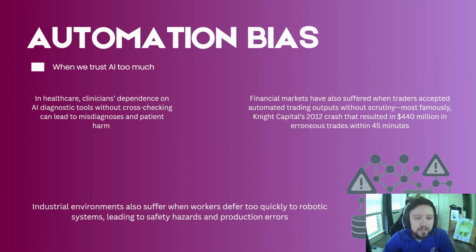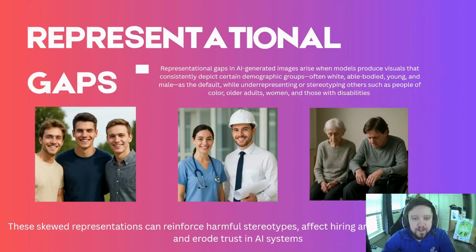We've seen automation cause a lot of harm in the financial markets, like in 2012, where almost $500 million got wiped away in an hour due to Knight Capital's automated systems. So these are not new things. They're old things that are getting built into the new tools we have. And then there's representational gaps, right?